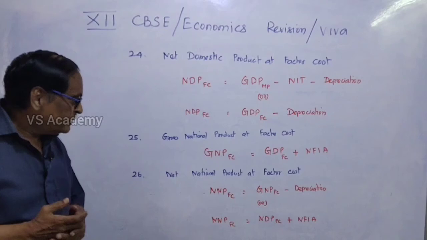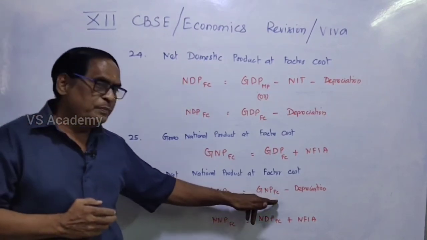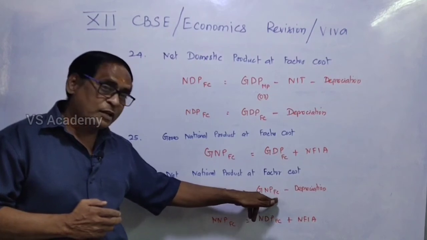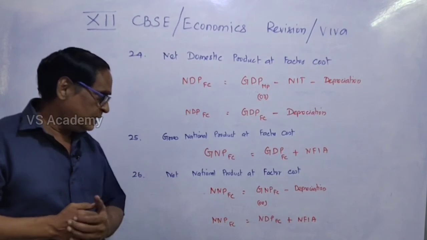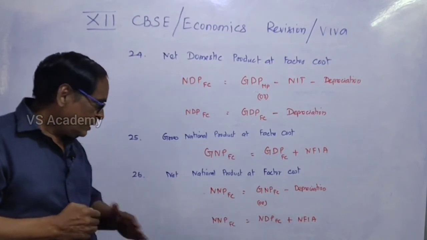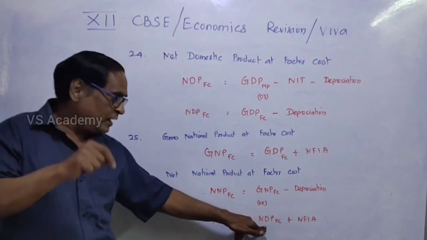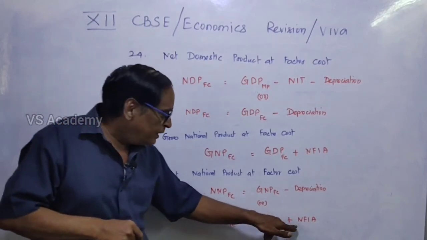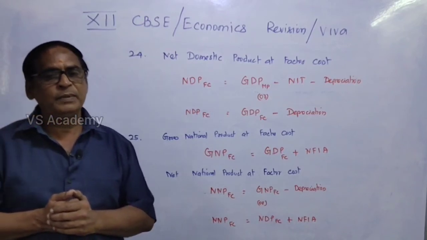And then net national product at factor cost, NNP-FC, equals GNP-FC minus depreciation. You can easily get the NNP-FC. Or another formula: NNP-FC equals net domestic product at factor cost plus net factor income from abroad. These are the important formulas, please bear in mind.